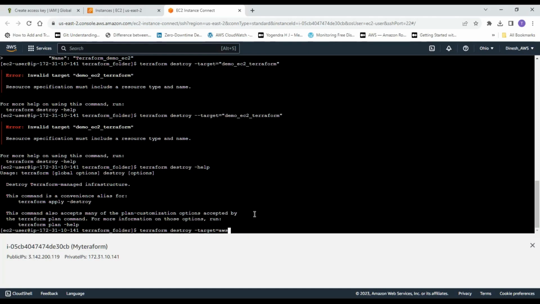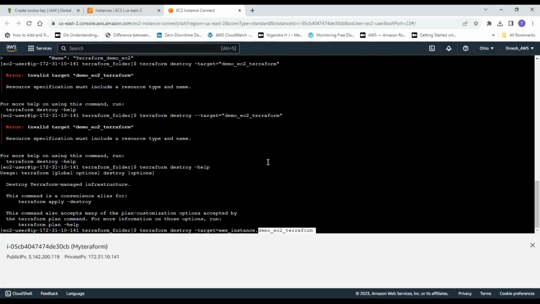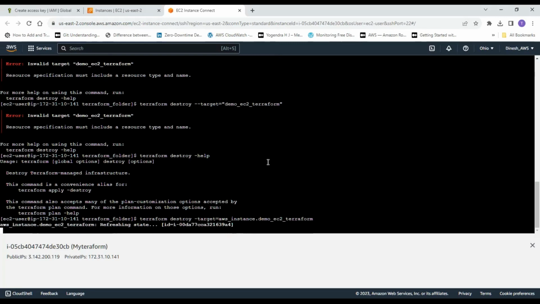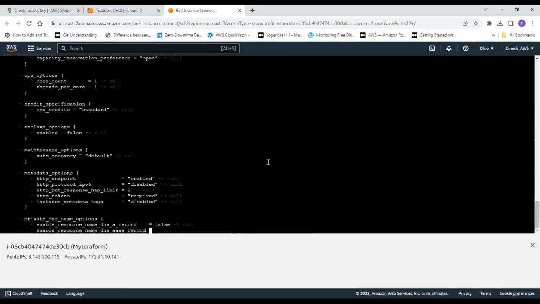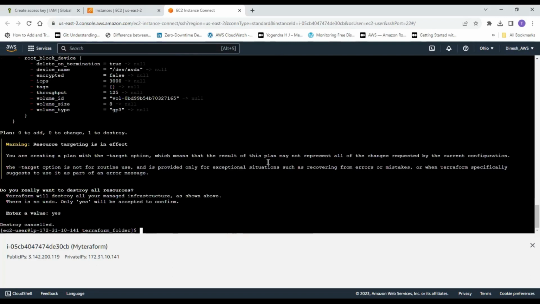Okay, target aws_instance dot, and our name was this demo, and it is now destroying that. So that's the command we use. We need to use target equals resource, which is aws_instance, and then the name of the resource, which we have given, and type yes.